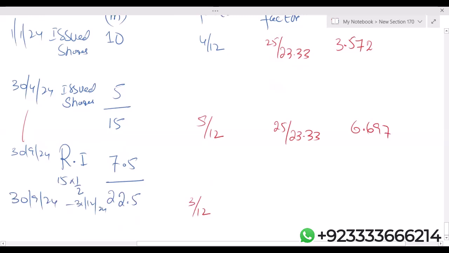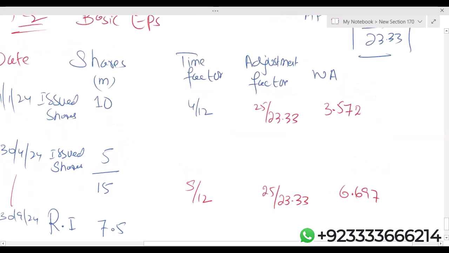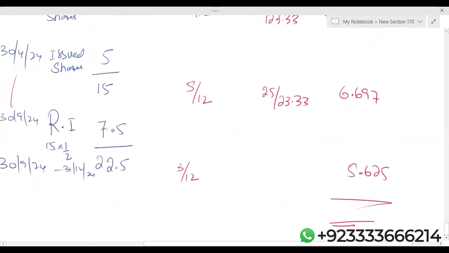The last one, 22.5 multiplied by 3 upon 12, is 5.625. Now let's add all of them. 3.572 plus 6.697 plus 5.625. Students, I'm getting 15.894 million.